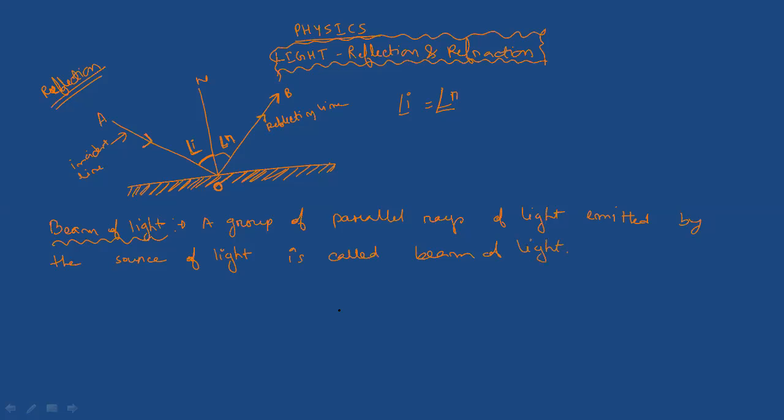So write down these things, the definition. Finished?